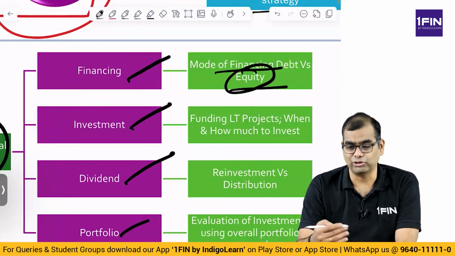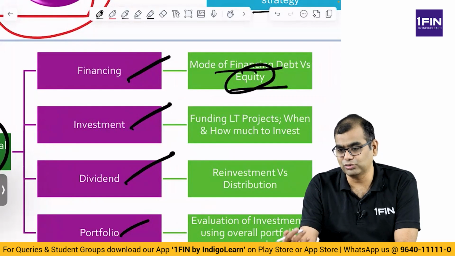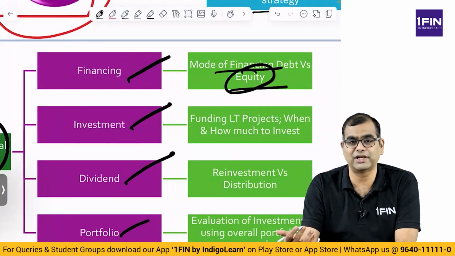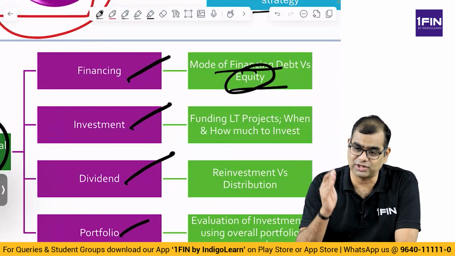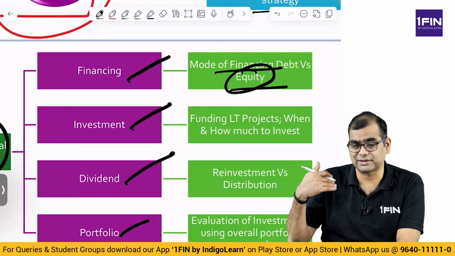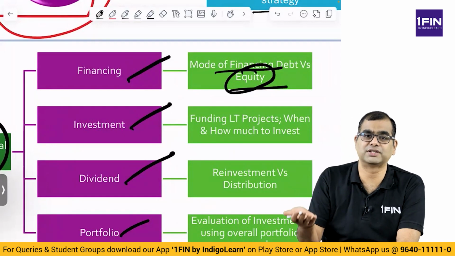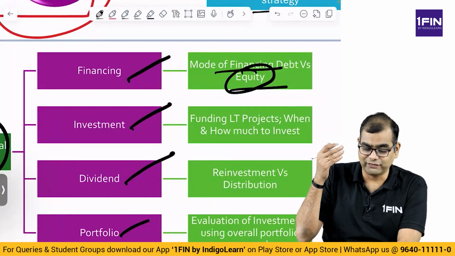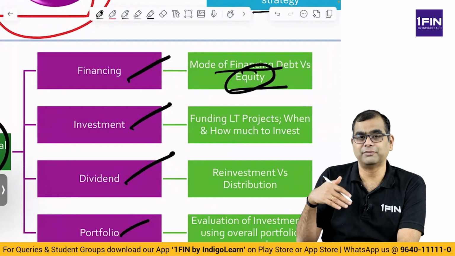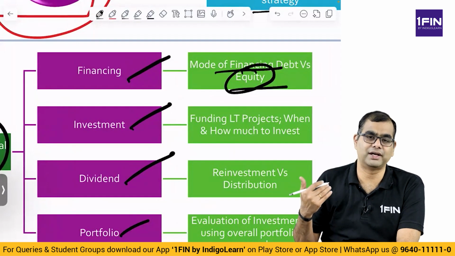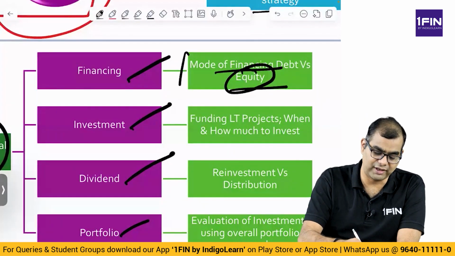Equity, do you do a rights issue, QIP? If you do a dilution, what is the impact of dilution? What is the optimal capital structure? What is the target capital structure? What is the capital structure of competitors? Will this be seen positively or negatively by my existing shareholders? All of that you have to evaluate.